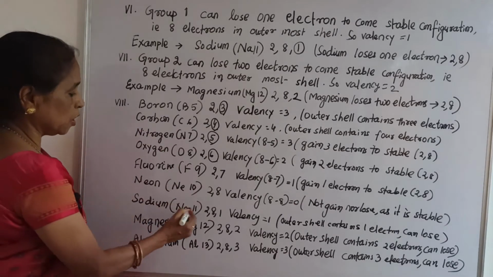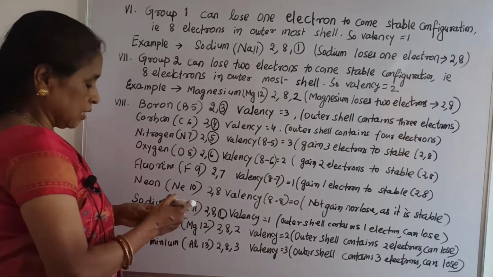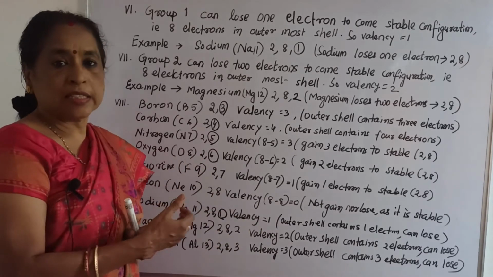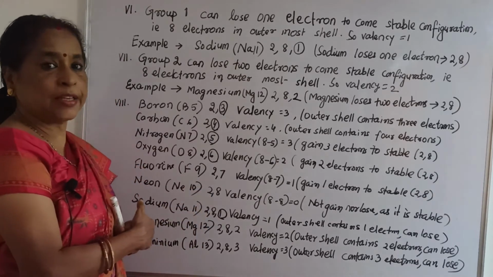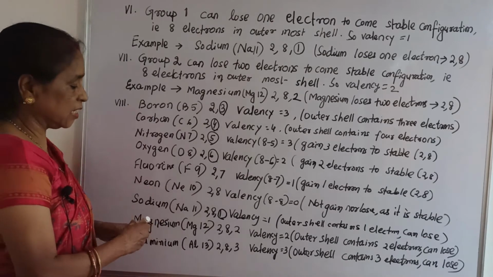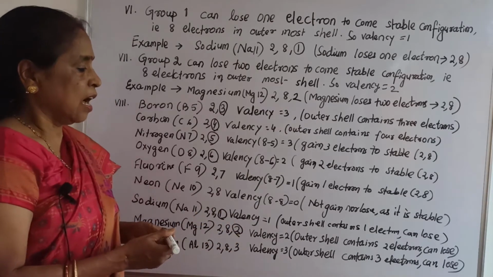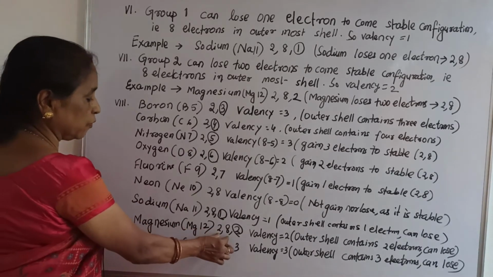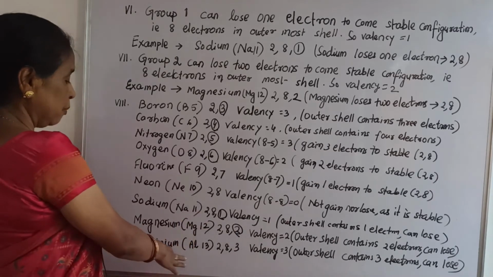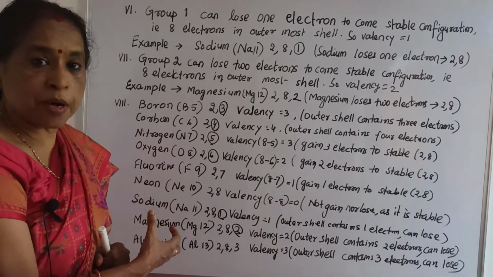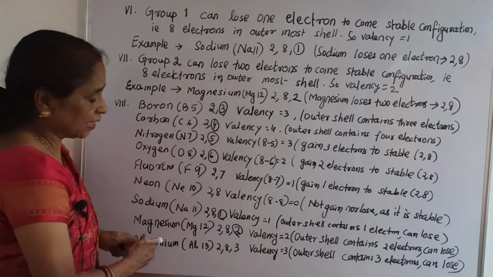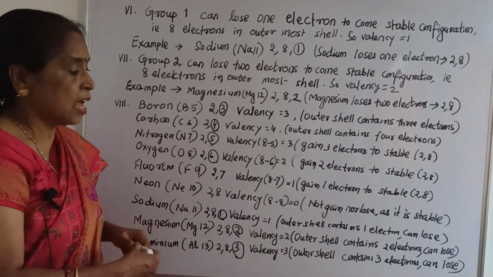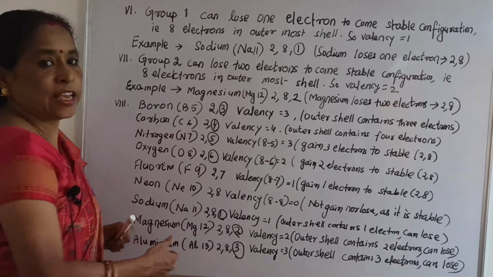Now sodium, you can see the outer shell has 1 electron, that is why it can lose the electron easily, and that is why the valency is 1. And magnesium 2, 8, 2, the outer shell has 2 electrons and it can lose them easily to become a 2, 8 configuration. So the valency is 2. Aluminium 13, what is the symbol? Al. 2, 8, 3, here 3 means it can lose 3 electrons easily to become a stable configuration. That is why valency equals 3.